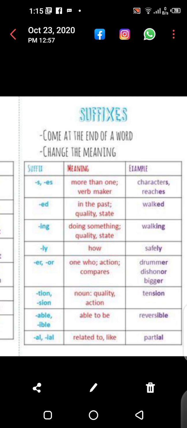Okay, these are the prefix and suffix words, so you can easily understand, and please do write in your copy also as homework. Thank you.